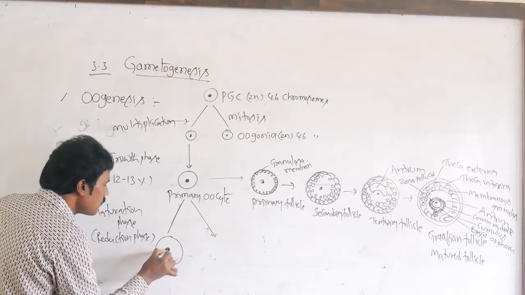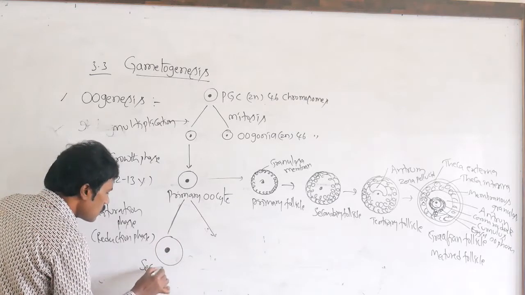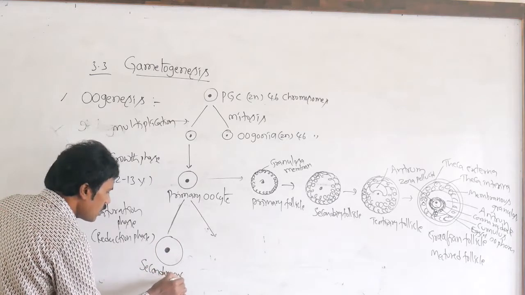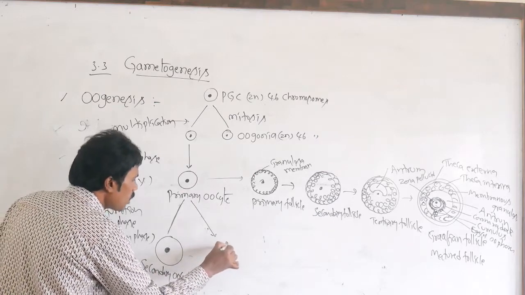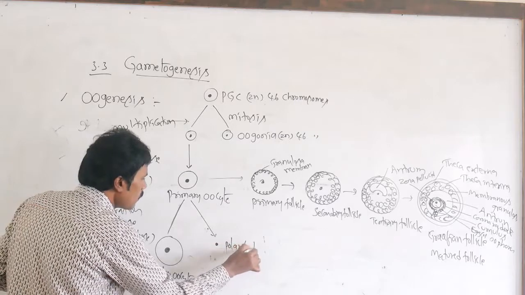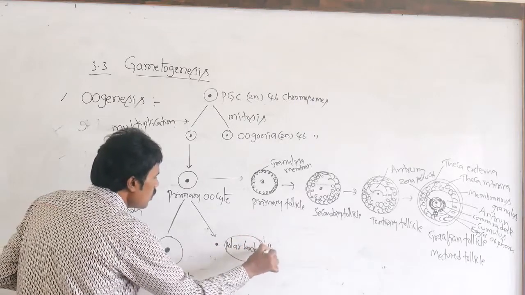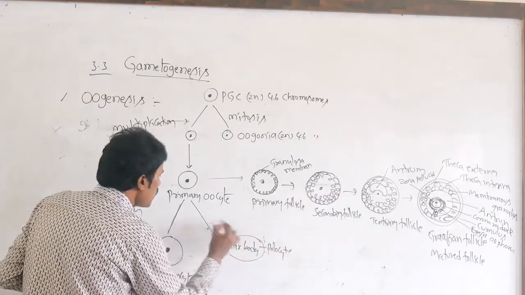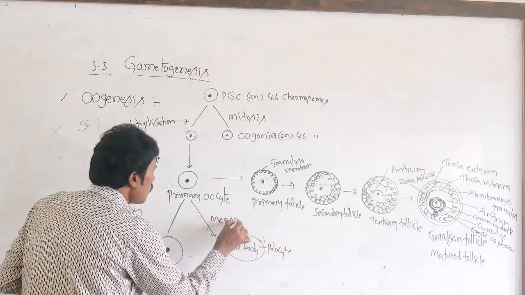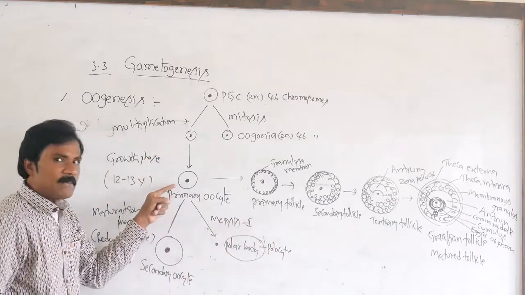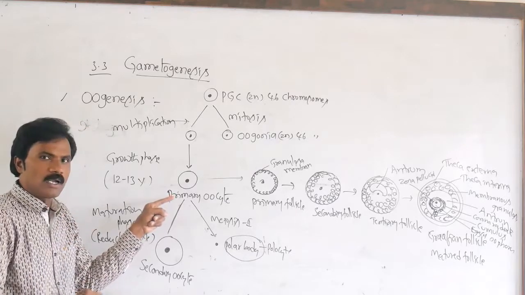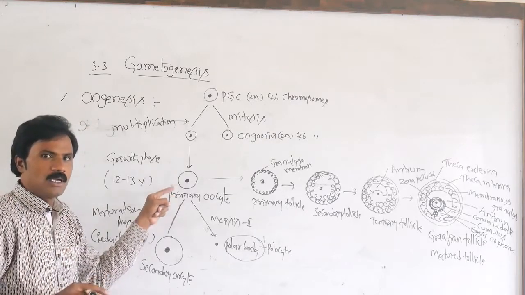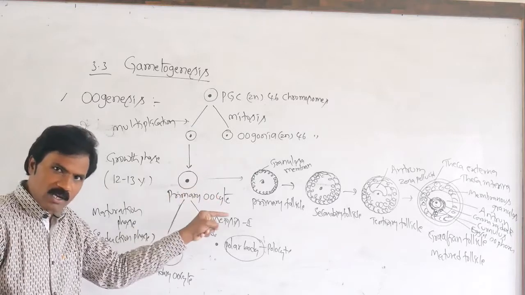It forms into the secondary oocyte, and one polocyte or polar body. This is meiosis 1. On formation of the primary oocyte, prophase 1 is arrested until it reaches puberty. Whenever it reaches puberty, the primary follicles, secondary follicle and tertiary follicle are there.